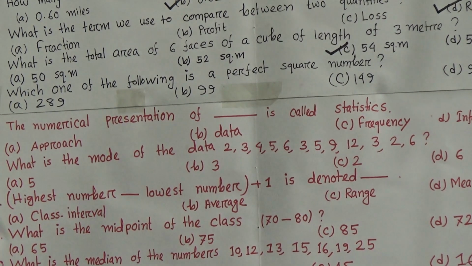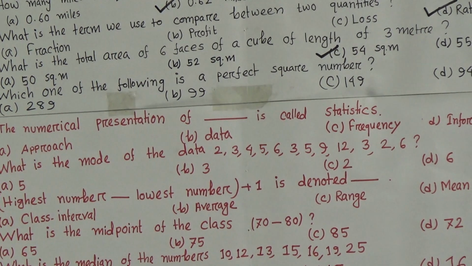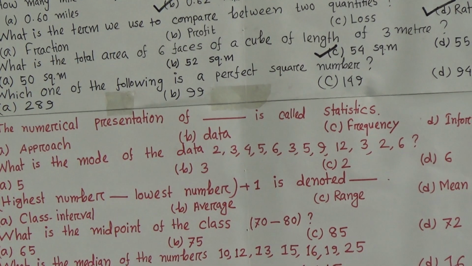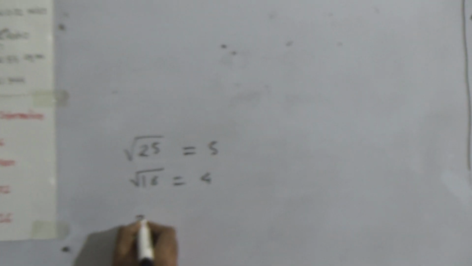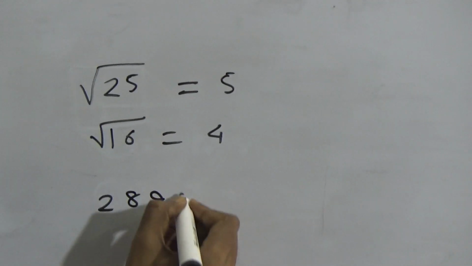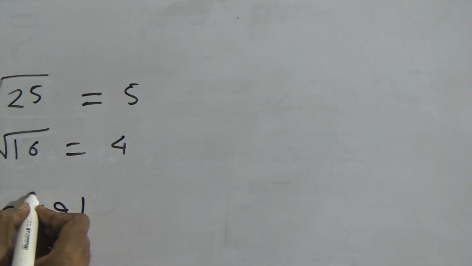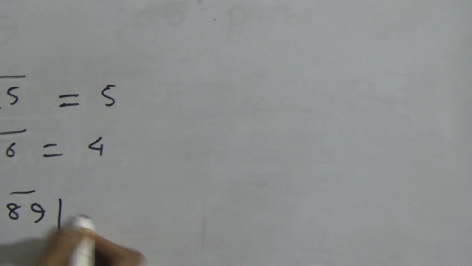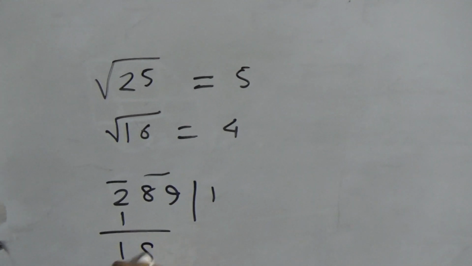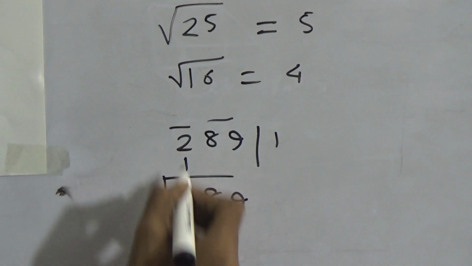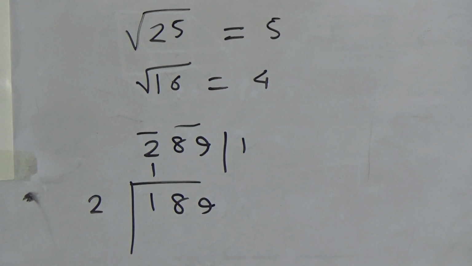At first I will test a number. A number is 289. So we need to take the square root. 1 ones are 1, subtract 1, we get 1, bring down 89. Then double of 1 is 2. Now see which one you take.